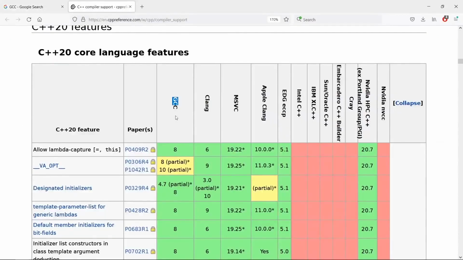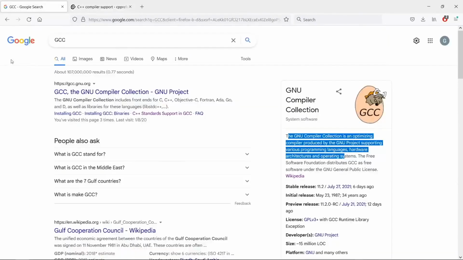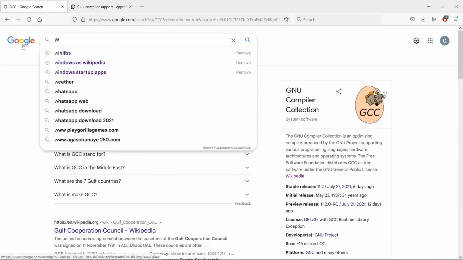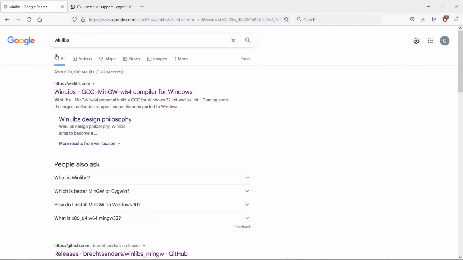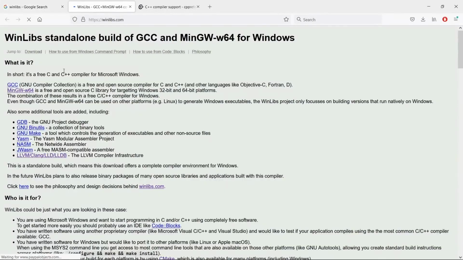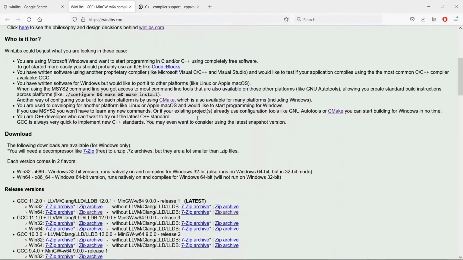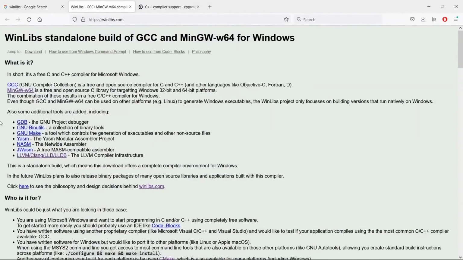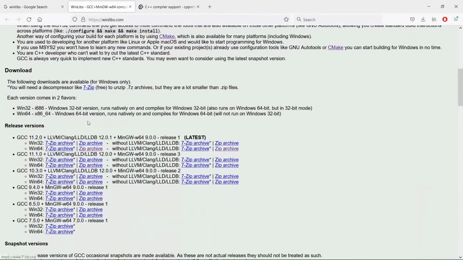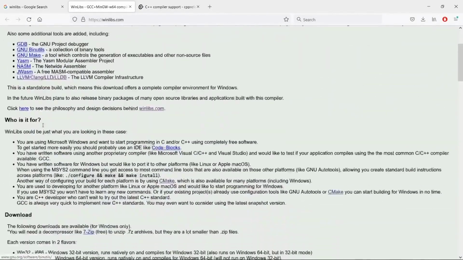So the first thing we're going to do is install a GCC compiler on Windows. I am going to show you a way we can get both GCC and Clang in one go. And to get access to that, please go in your search engine and type WinLibs. And this is going to bring us to this project here. If you want, you can click upon this. And this is a cool project by a guy who is providing builds for these compilers that we can use on Windows. So if you want, you can just go down here and look at the latest releases.